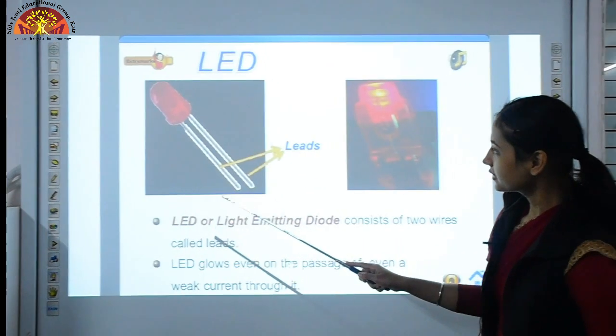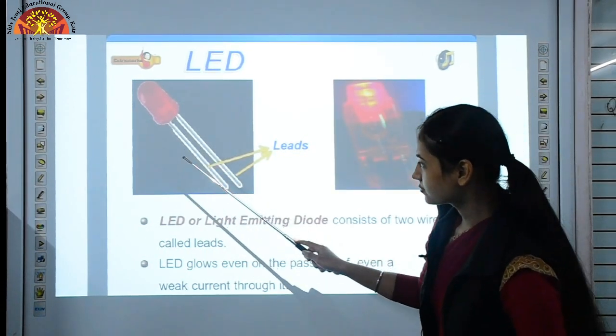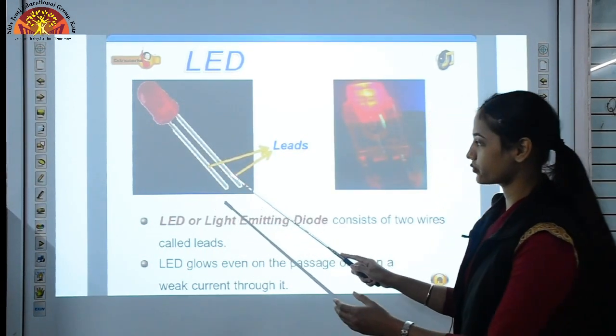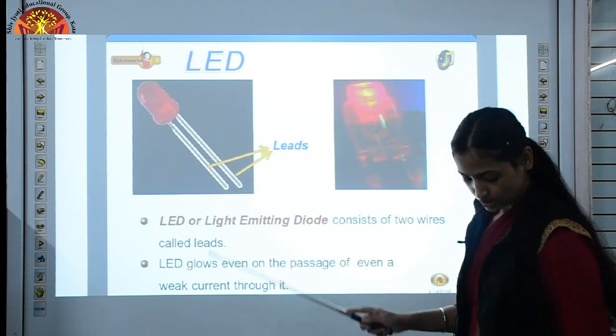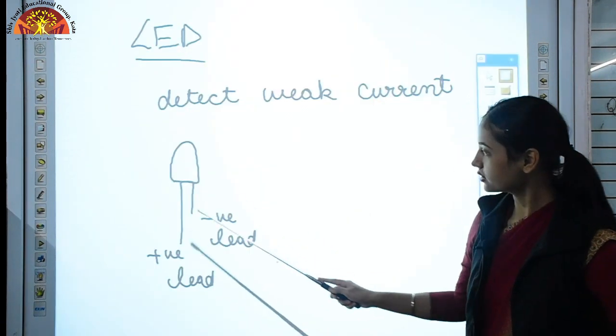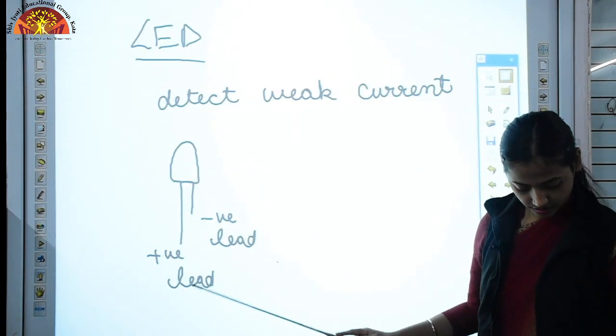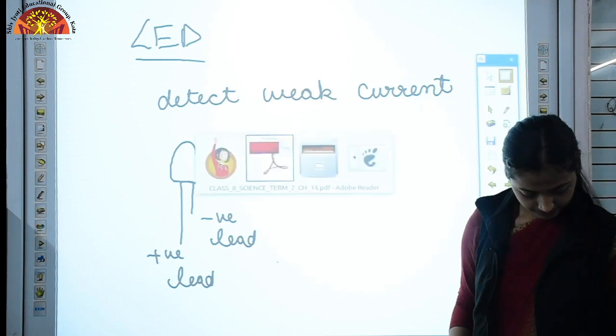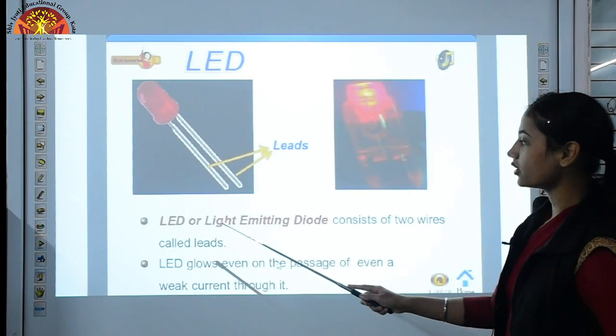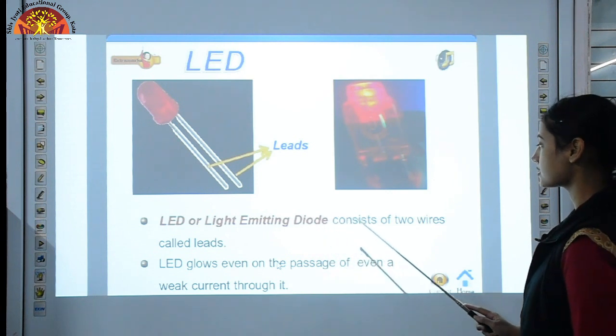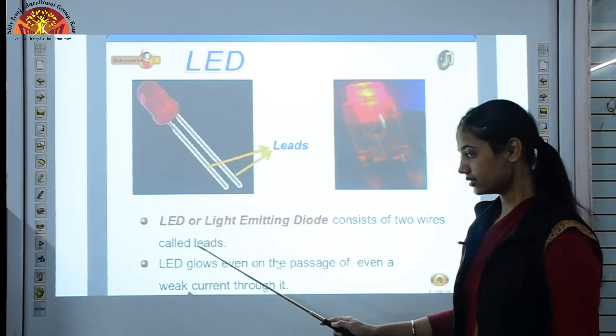This is an LED. Here in this you cannot distinguish which one is longer or which one is shorter, but here I have drawn it, one lead is longer and the other lead is shorter. LED or light emitting diode consists of two wires called leads.